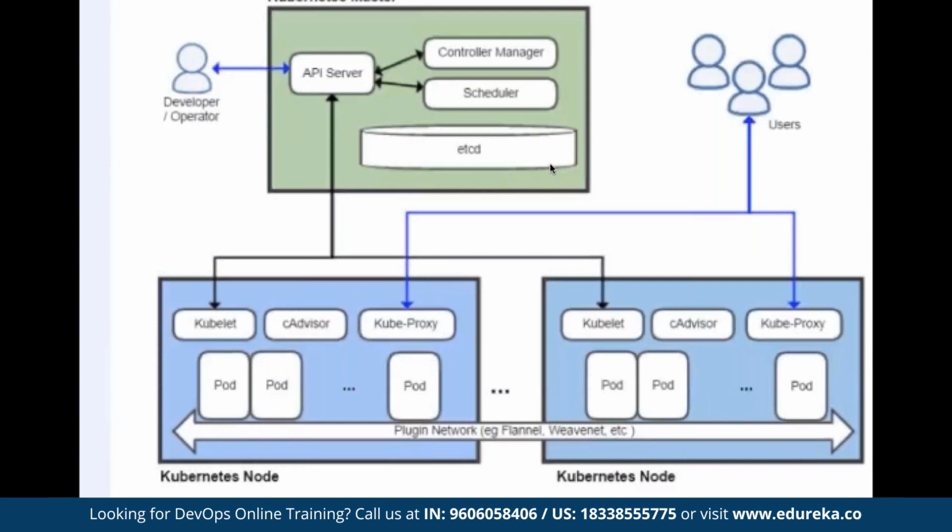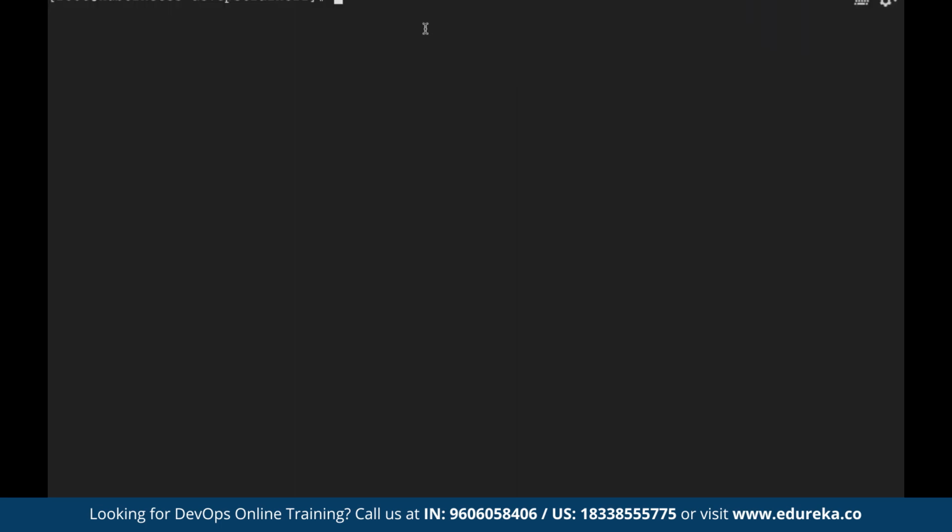So far, we are creating pods using some one-liner command. Let's say kubectl run pod using Nginx or Tomcat or Apache, whatever you want. Let's say you want to see a YAML file on how to create a pod. If I run this command, kubectl run pod1 --image, let's say Nginx, in the backend it is creating a YAML file and feeding that YAML file to the API server component, the front-end component of the Kubernetes master.